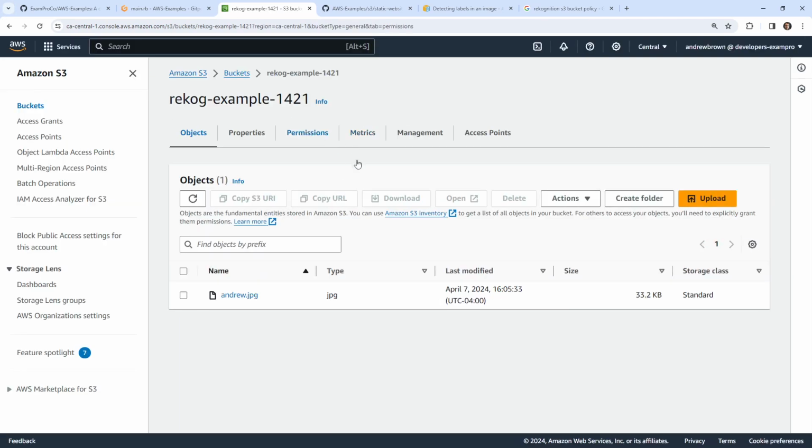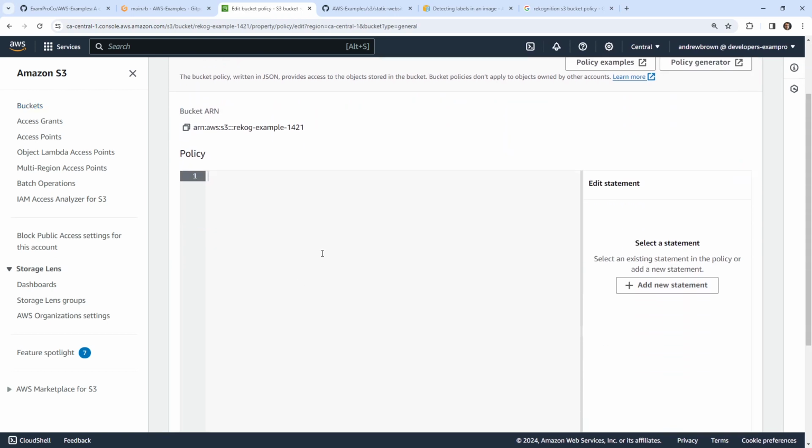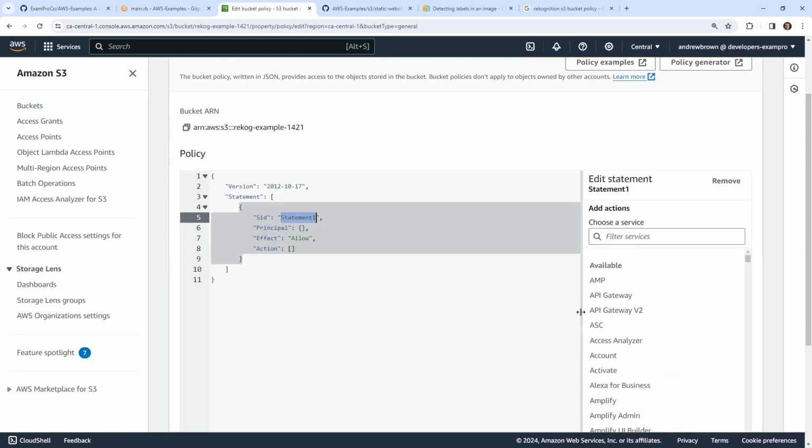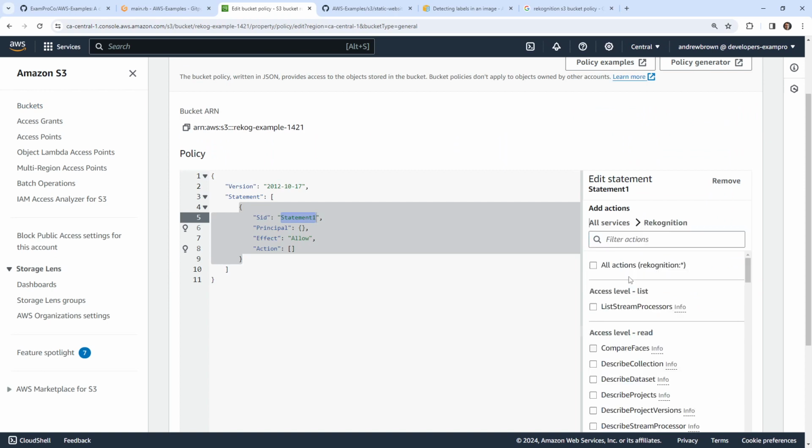And I'm going to go over to the bucket policy, which is permissions probably. Here we go. And I'm going to add a new statement. And I want to allow Rekognition. There we go. Well, the thing is, like, I want the principal to be Rekognition, right? It's S3 that I want to provide access to.